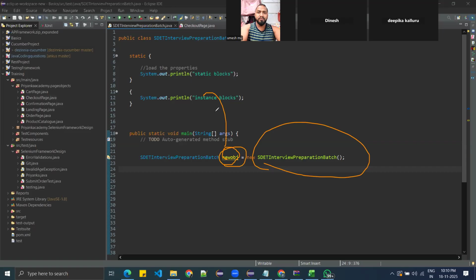How are we differentiating the static block and the instance block?